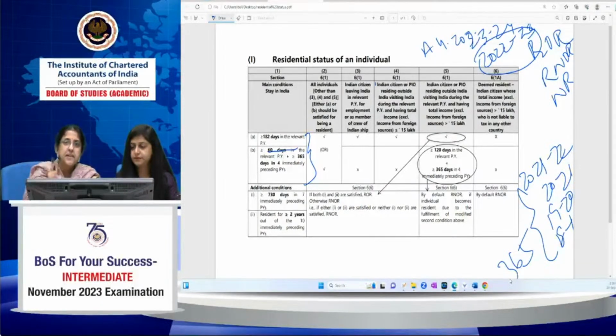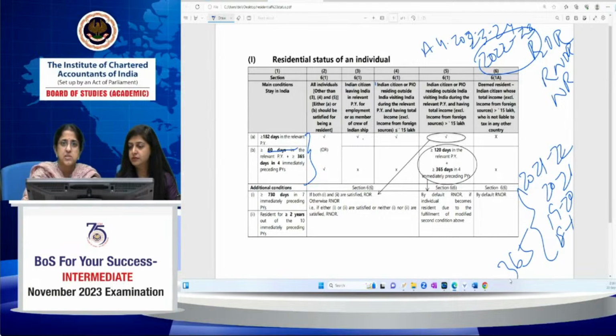He will be treated as resident only if the stay in India is for 182 days or more. The second condition would not apply to him. That is what it's given. Tick against the first condition, cross against the second condition. Now, this is over.